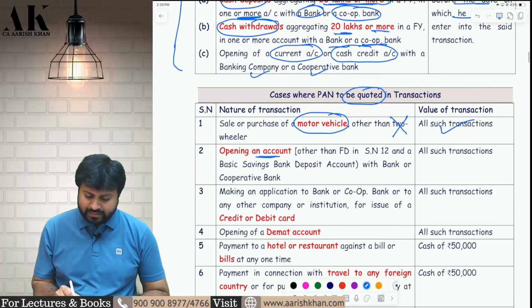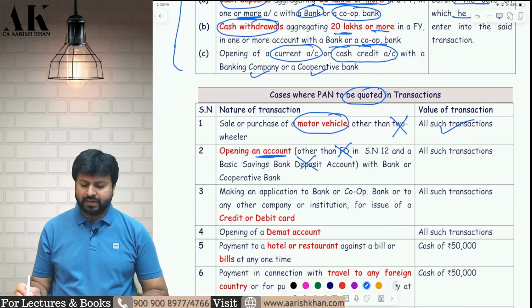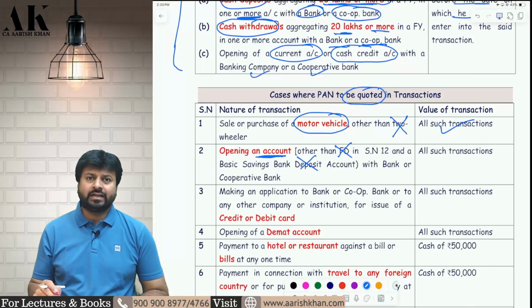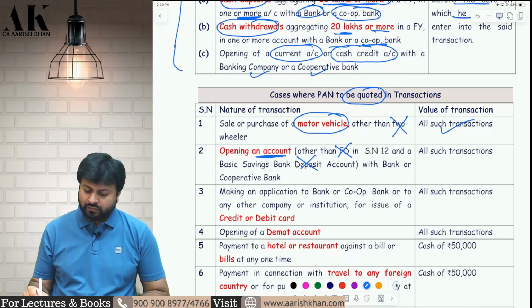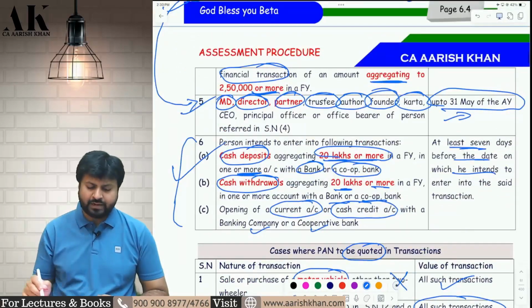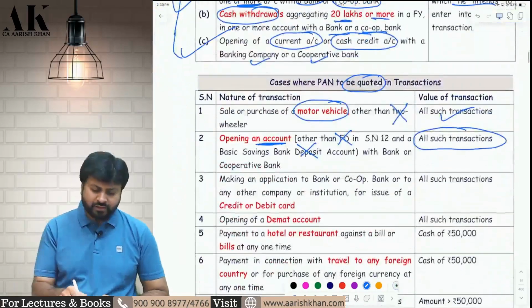Similarly, if you open an account other than fixed deposit and other than saving bank account, not fixed deposit, not saving bank, it means which account? It means cash credit account. It means current account. Then you have to quote a PAN. For that, PAN is mandatory. That's the reason you have to apply for PAN over here. Okay. In point number C over here of point number 6.